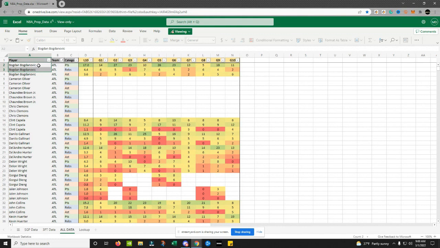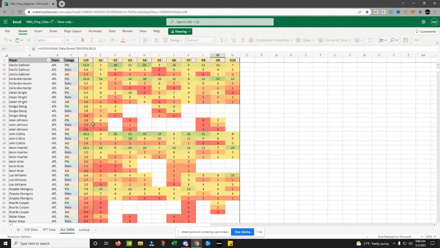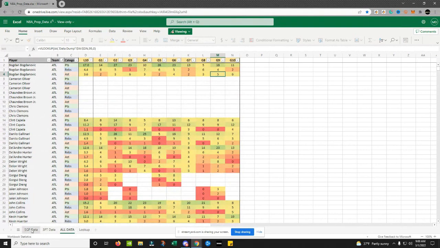So if you're looking at Bogdanovic props, well, heck, you can look at his points, rebounds, and assists, recent trends over the last 10 games. You can do this for every single player. Pretty cool stuff that we're sharing with our members.